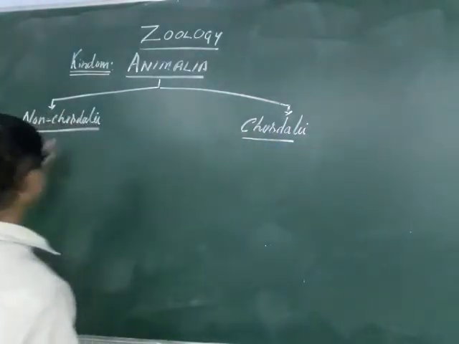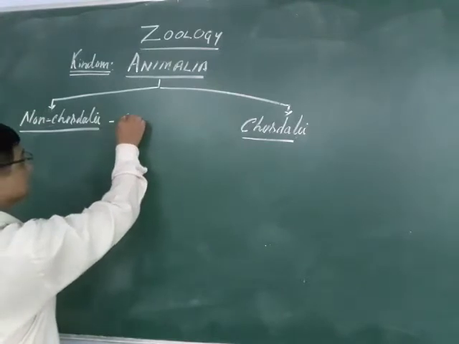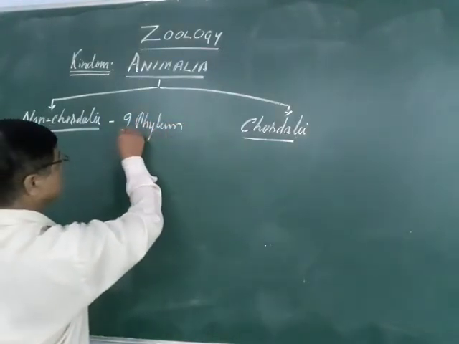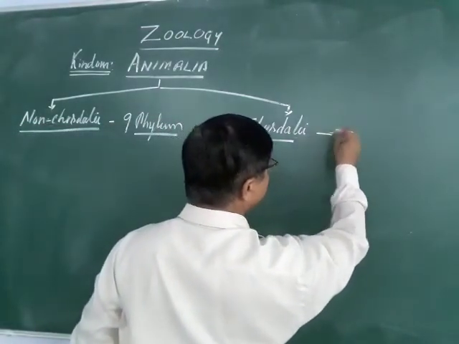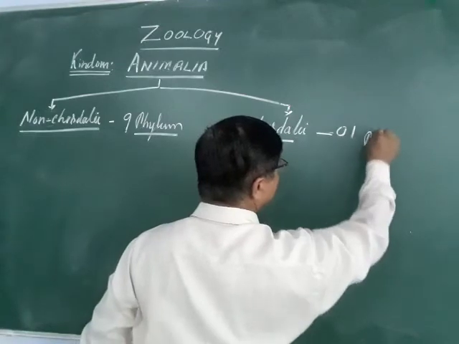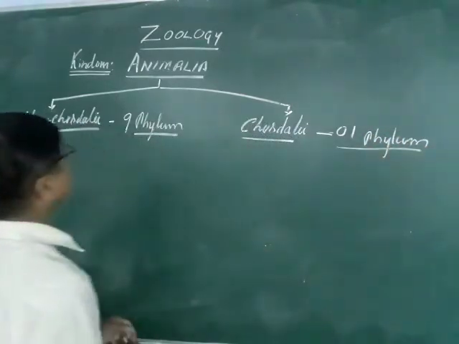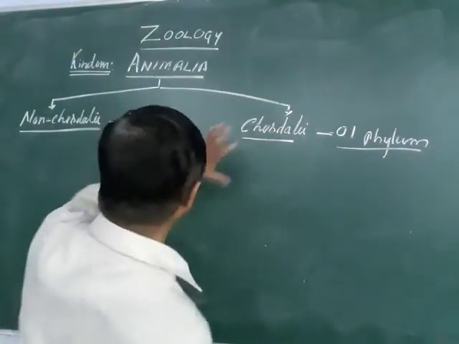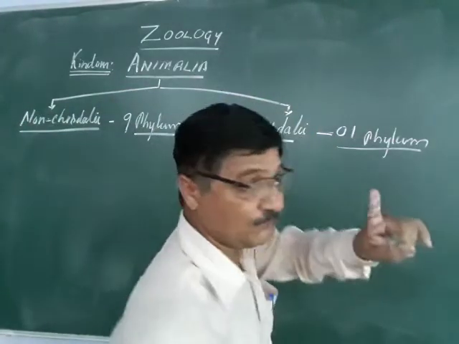This non-chordata has a total of 9 phylums, and the chordata contains only one phylum. Non-chordata has 9 phylums, chordata has only 1 phylum.